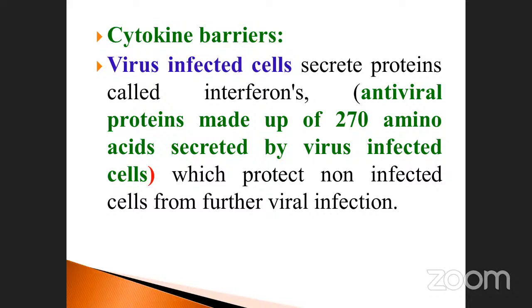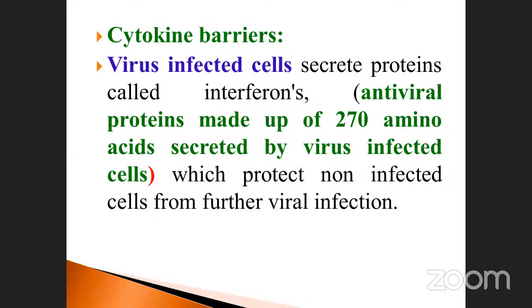And the cytokine barriers, the fourth one. The virus infected cell, this is very, very important, secretes a protein called interferons. This is also commercially prepared in the lab, as you will study in genetic engineering and biotechnology, like humulin.